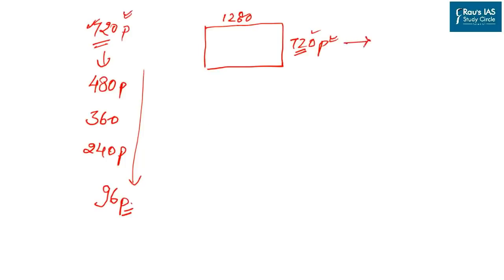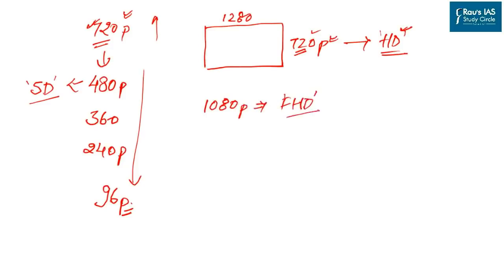720 simply means that you are watching in HD resolution. 480 means you are watching at SD or standard definition. HD means high definition. If you go beyond this, you will find that the resolution will rise up to 1080p. This is your FHD or full high definition resolution.